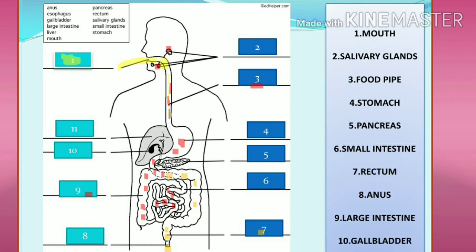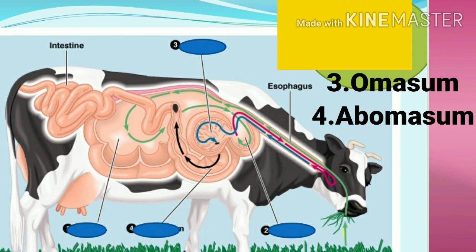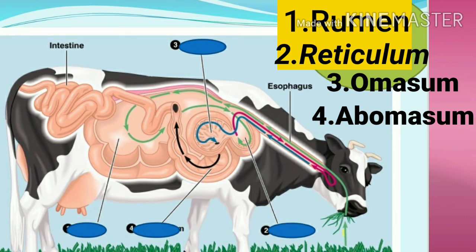Liver is the largest gland and gallbladder temporarily stores bile juice, whereas the pancreas secretes pancreatic juice that helps in the digestion of protein and fat. Now after seeing the digestion of human beings, let's see the digestive system of ruminant animals.